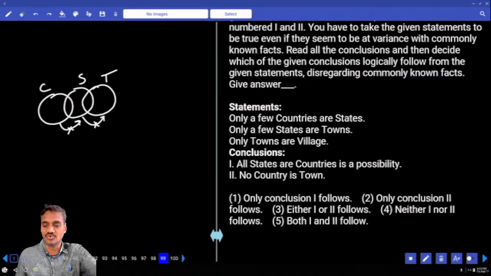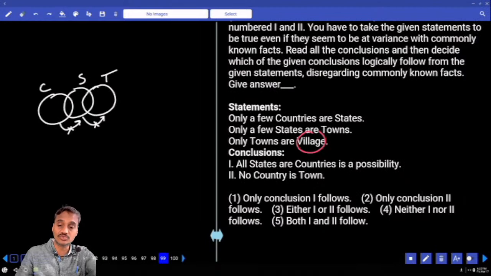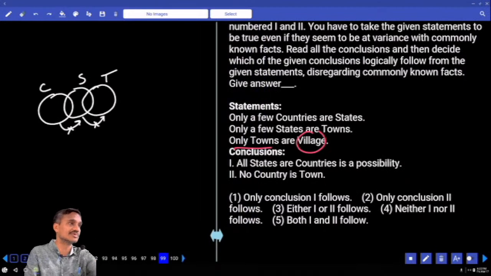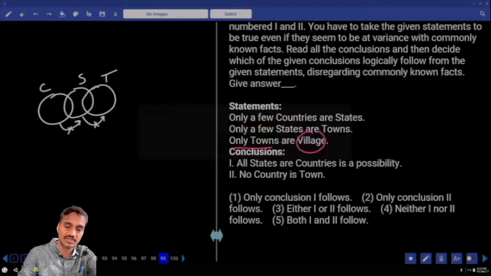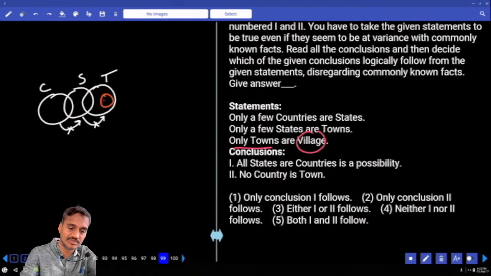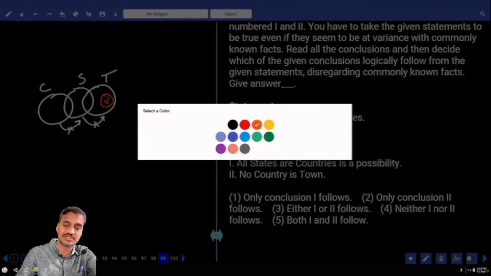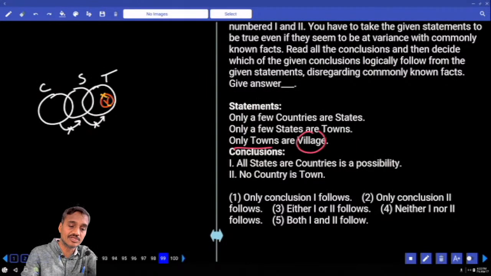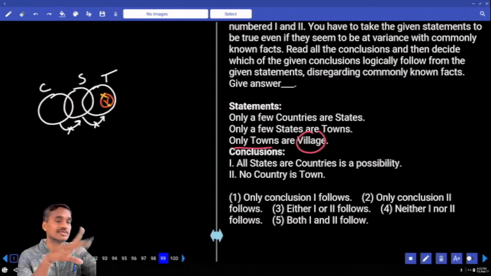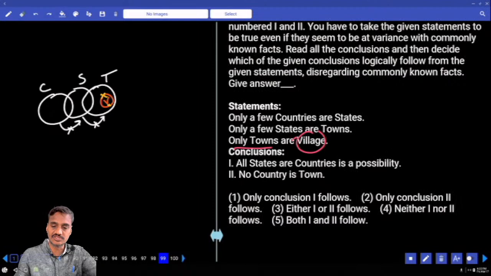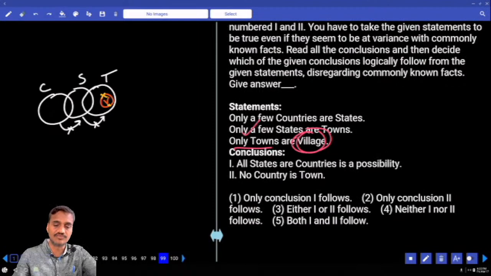No. Only towns are villages, meaning what? These villages belong only to towns. That means this entire village must be a part of this town only. And where should a village be? This village should not be intersected with anything else. Village should belong to towns only, and it does not belong to anything else apart from this one.